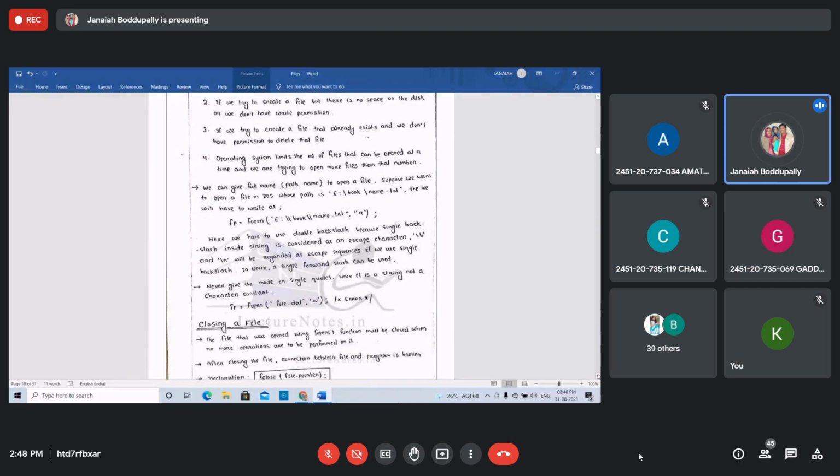Then here we have to use double backslash, because a single backslash inside a string is considered the escape character. That's why you write the double slash. If you write the single slash, it considers backslash n, backslash b, backslash t, and it escapes the sequence. If you write a single backslash b, its meaning is different. That's why you write the double slash.